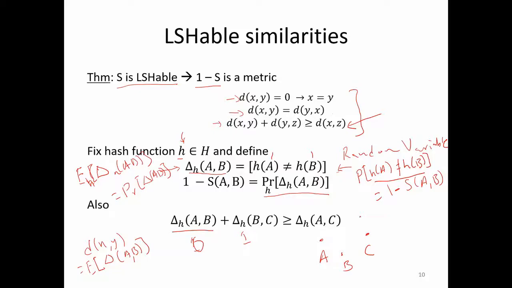So you can only capture similarities derived from metrics using the Charikar similarity. Now the question is, do all similarities derived from a metric become LSHable? And the answer is no.